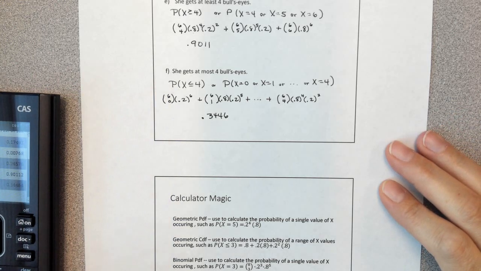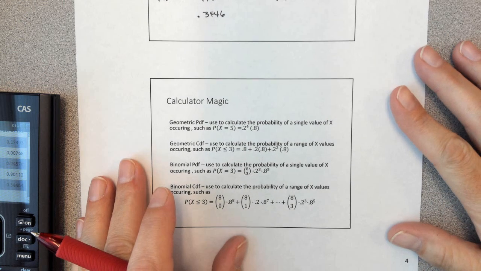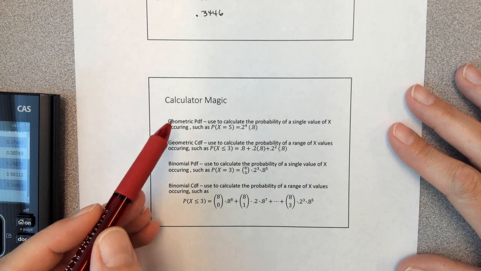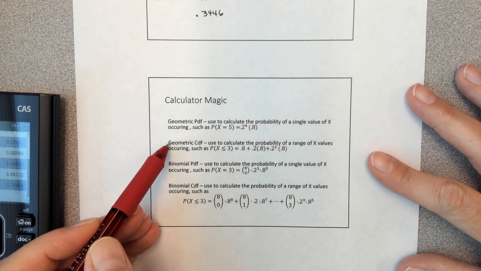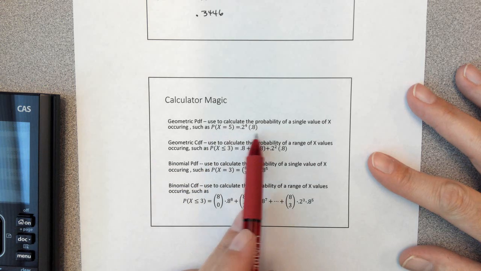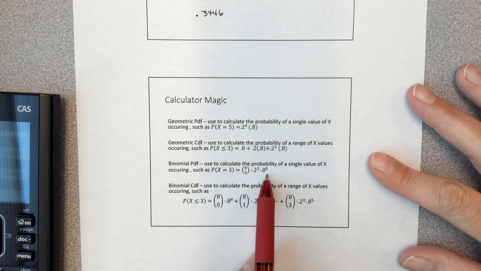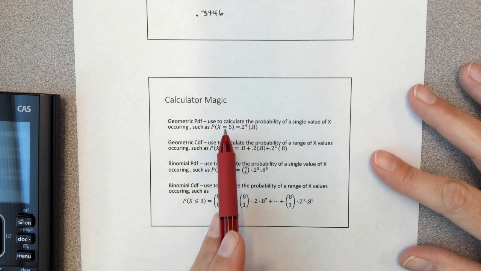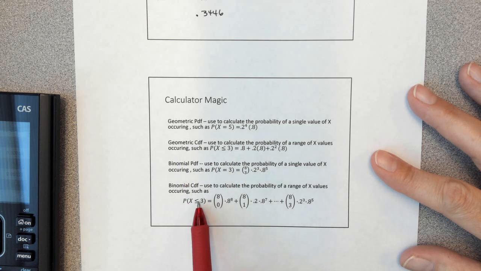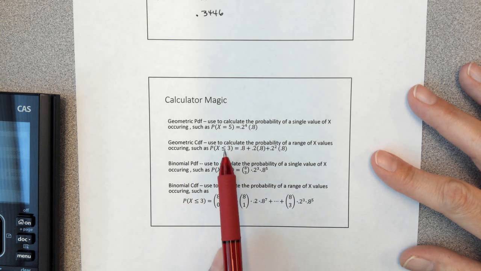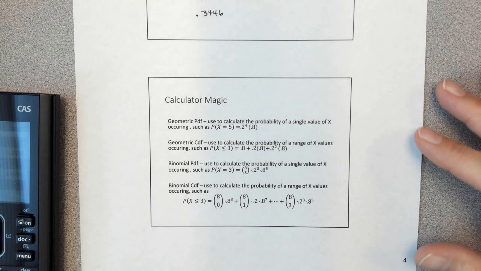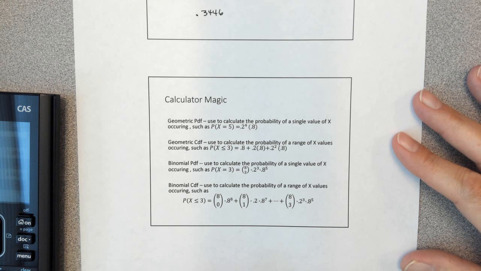Alright, so the very last slide in this little chunk is this little slide on the calculator instructions. So this will nail down when to use your geometric PDF, geometric CDF, and the binomial PDF and binomial CDF with examples. So PDF is always for just an equal to one X value. CDF always works for a range of values. So when you have a list of more than one probability added to others. Alright, and that'll wrap up this lesson.